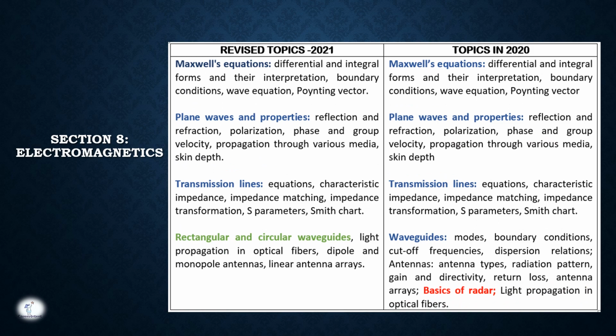The last section is electromagnetics. There are small changes. The syllabus will be the same. The Maxwell equations are present in 2020, right? So even they are present in 2021. Plane waves and properties, transmission lines, these topics will be the same. The included part is rectangular and circular waveguides, right? So circular waveguides have been included in this revised syllabus, and basics of radar have been completely removed in 2021. So this was the comparison between the revised syllabus of GATE 2021 and the syllabus of 2020.